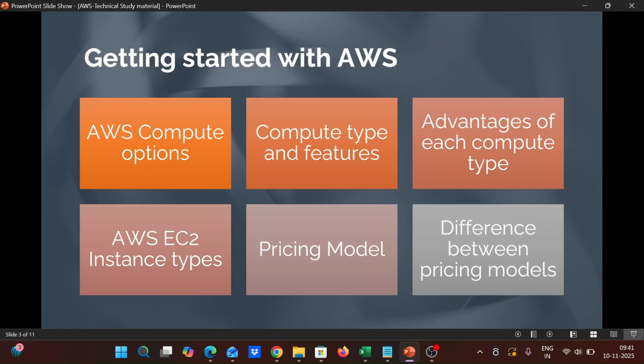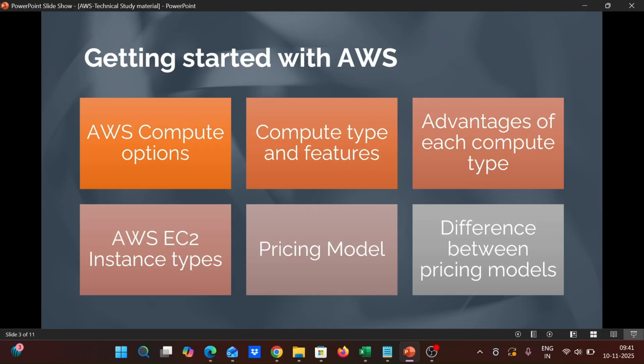And then next, pricing models. AWS offers several pricing models to help the user optimize the cost. Basically for instances, it offers different types of instances, and based on those instance types, it provides different pricing models.